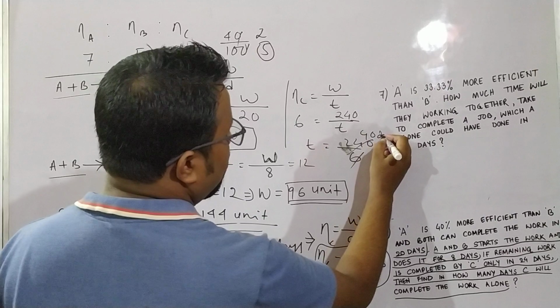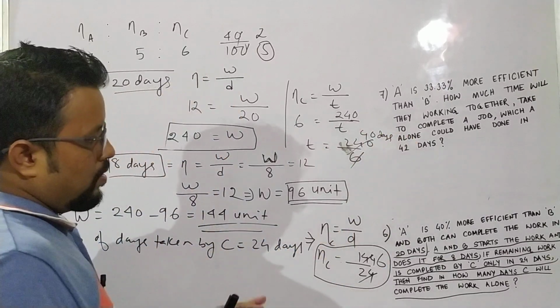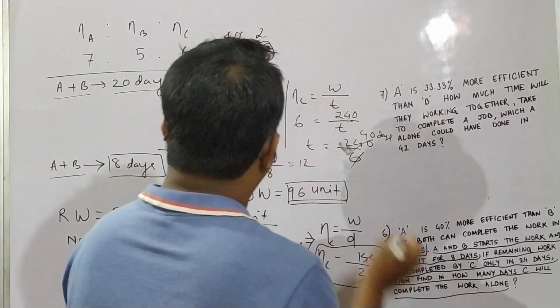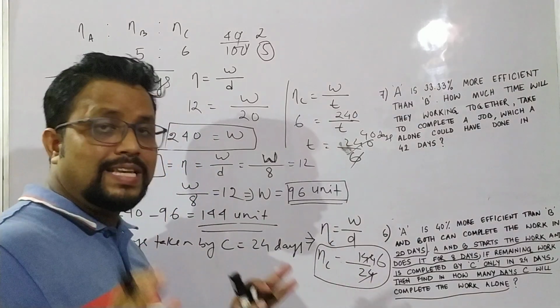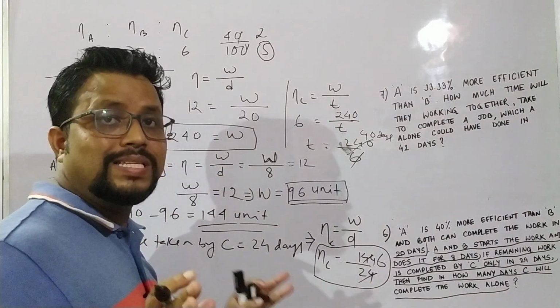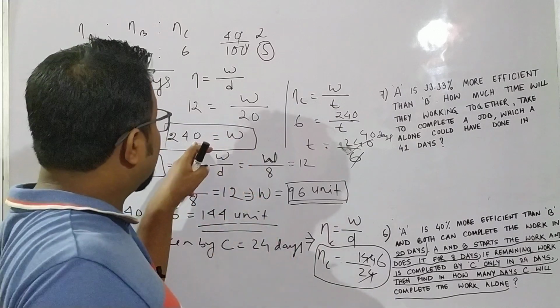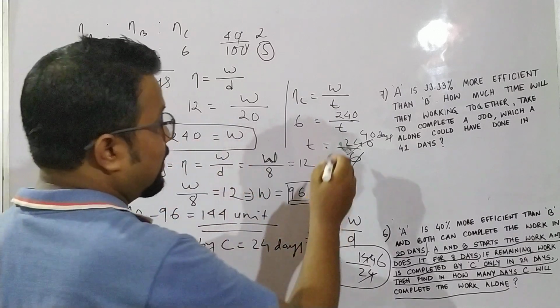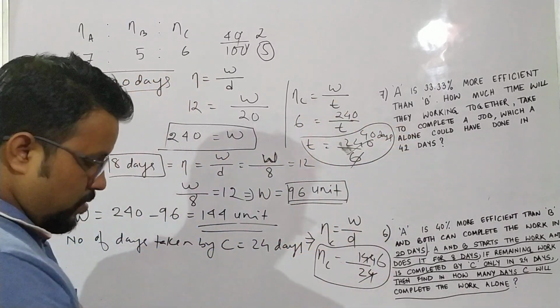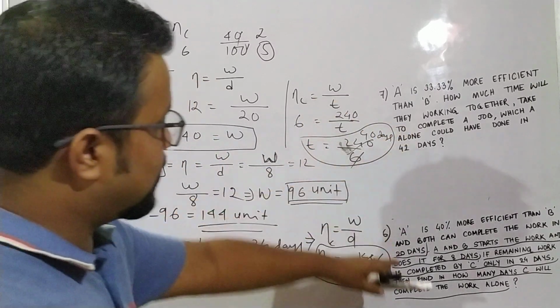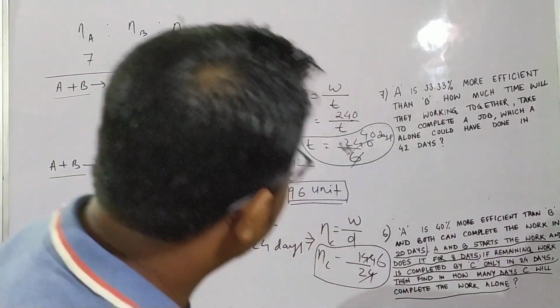So in 40 days, this 240 unit will be completed by C if C does the work alone. If C does the 240 unit work alone, then he will take 40 days. This is the answer. 40 days will be the answer to question number 6.